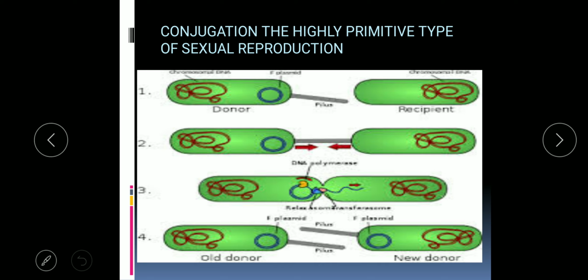Here you are observing 2 cells. This is the donor and this is the recipient. Donor means it will give, recipient means it will receive. This is the chromosomal DNA of the donor, and this is the chromosomal DNA of the recipient cell. Here in the donor cell, one thing is extra, that is the F plasmid. So we can say this cell is F positive and this cell is F negative. F for factor. So plasmid factor F is present in the donor cell and it is absent in the recipient cell.